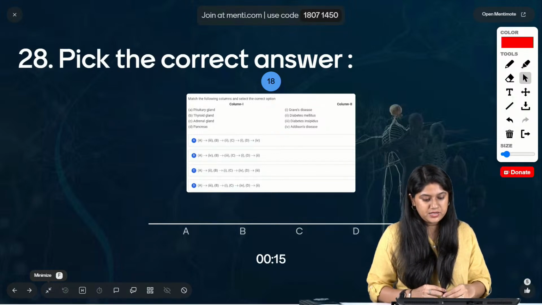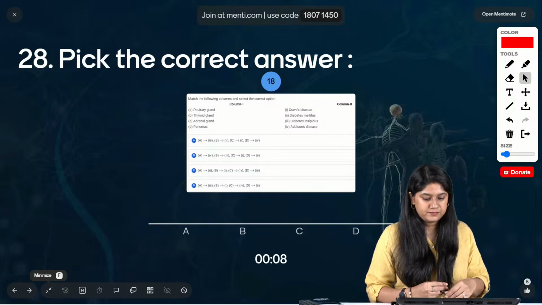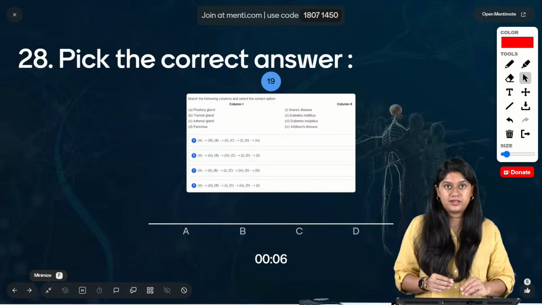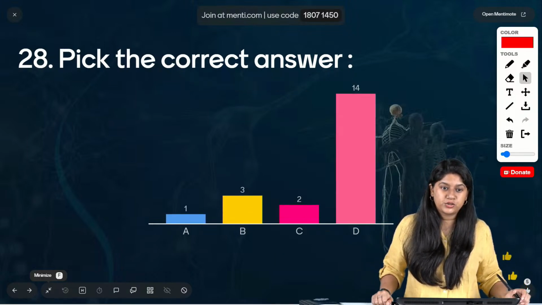Let's see, everyone, easy peasy. There are two for sure, and if you know that, then you'll be able to find the answer for the next for this particular question.